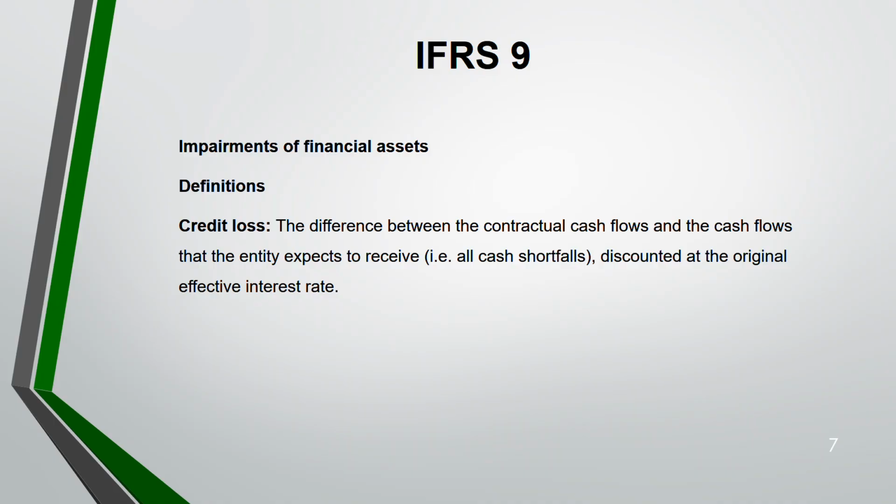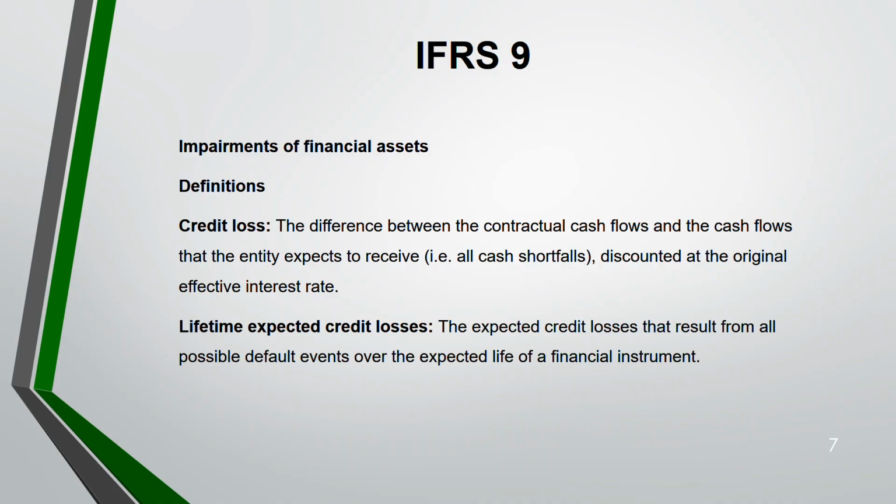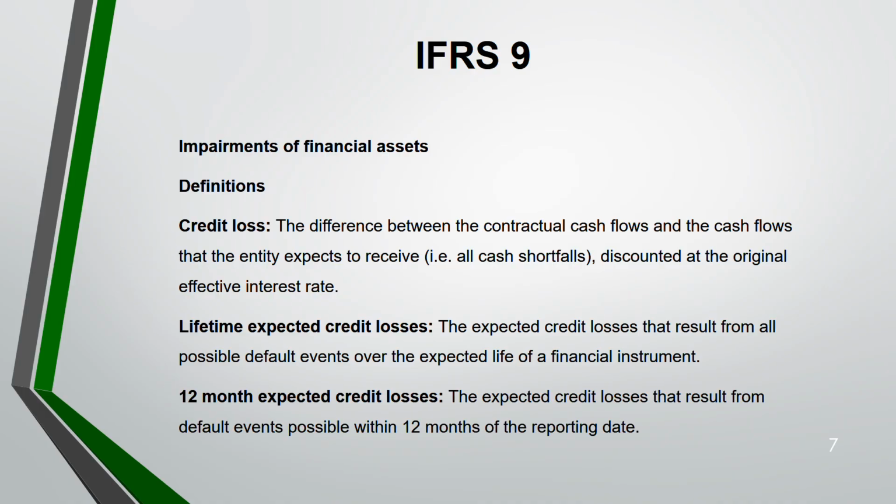First is credit loss. Credit loss means if there is any difference between the contractual cash flow and the cash flow that the entity expects to receive. That means if they are receiving less than what they were owed, it's a credit loss. Okay. Then the entity expects to receive, discounted at the original effective interest rate. Lifetime expected credit loss. What is this lifetime expected credit loss? The expected credit losses that result from all the possible default events over the expected life of your financial instrument. 12-month expected credit loss. This expected credit loss results from default events within 12 months of the reporting date.